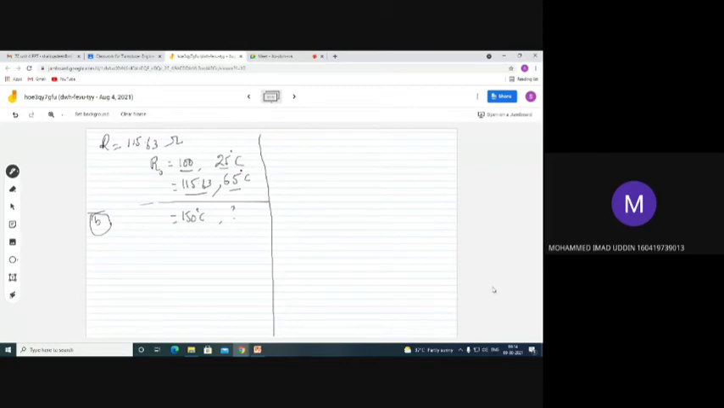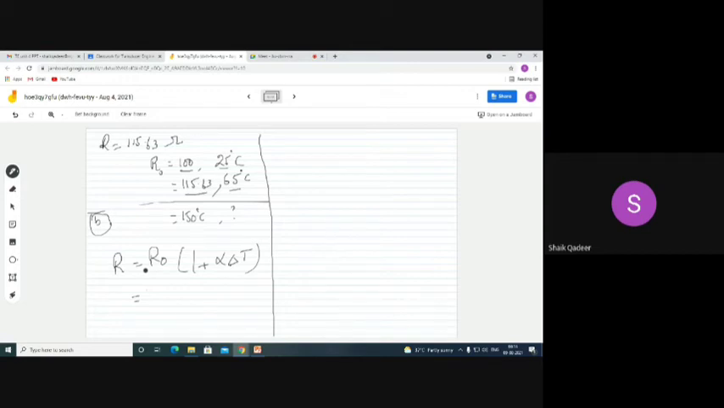125.6 degrees Celsius. Hmm. What is the value of initial temperature you are taking? 100. 84.32. Here the calculation should be like this. R is equal to R naught into 1 plus alpha delta T, right? How much R naught value you are taking? 100. If you are taking 100, then T should be 25 degree.